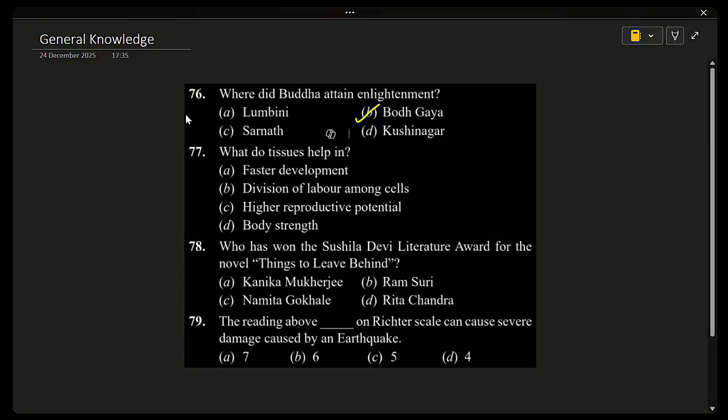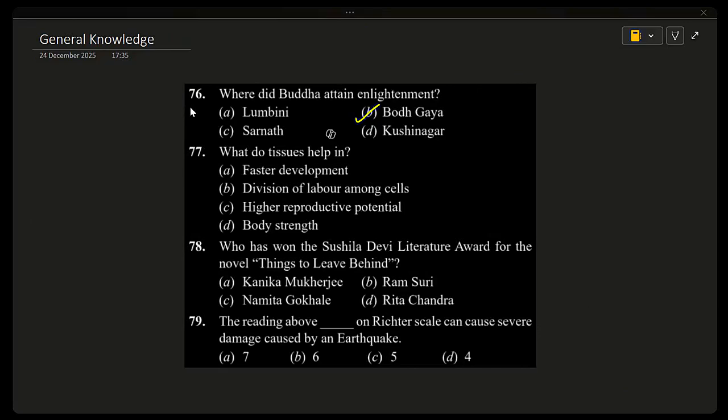77. What do tissues help in? Faster development, division of labor among cells, higher reproductive potential, body strength. The correct answer is division of labor among cells.